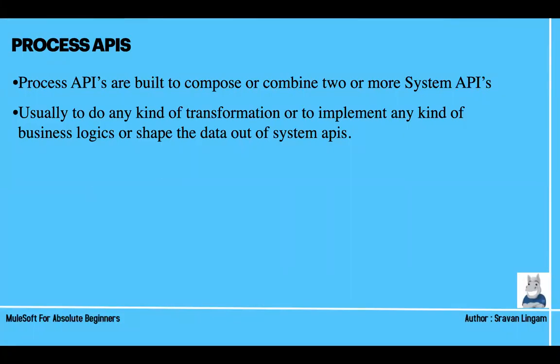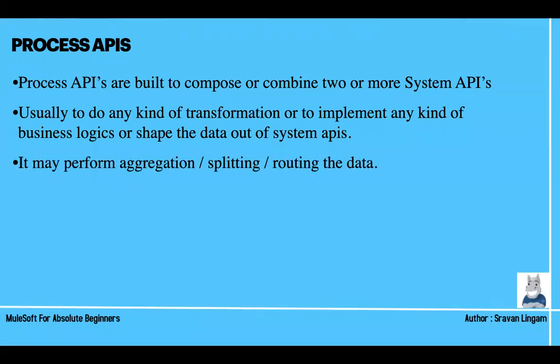This is again for beginners, guys. Transformation means you are transforming the original data, or implementing business logic, or shaping the data out of system APIs. For that, we build process APIs. It may perform aggregation, splitting, or routing of data. Aggregation means combining 2 data sets, splitting means dividing the data, and routing means transferring from one place to another, like from Oracle to Salesforce. If you are doing such things, you can use process APIs.